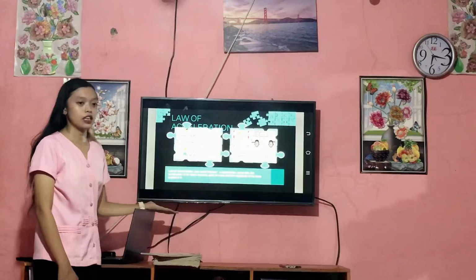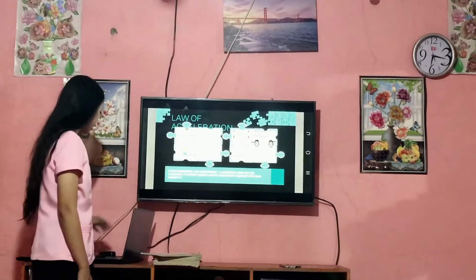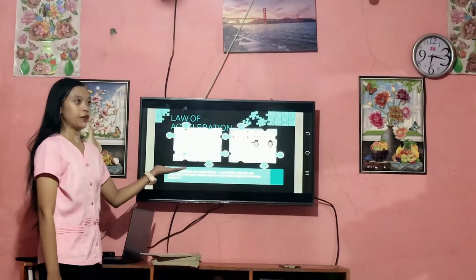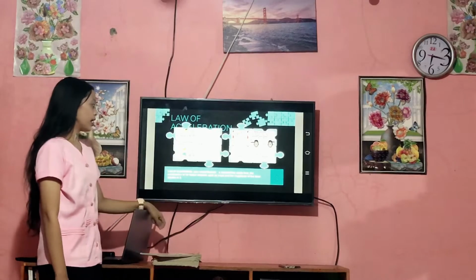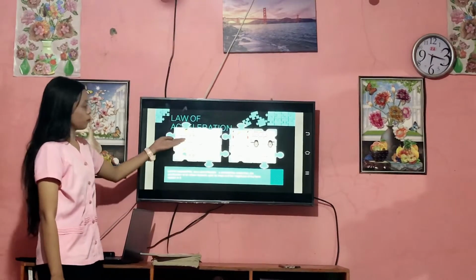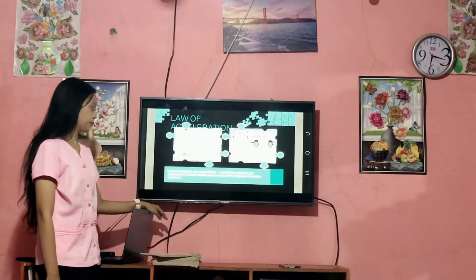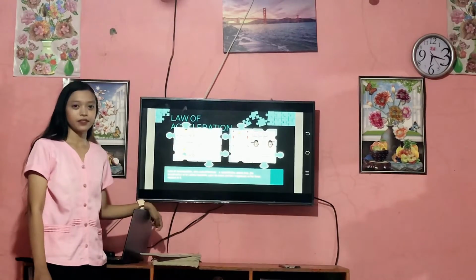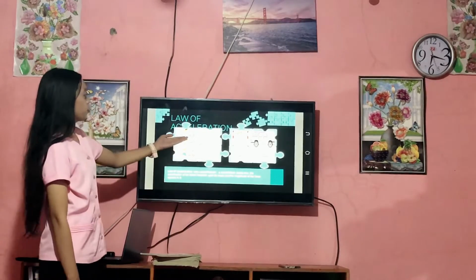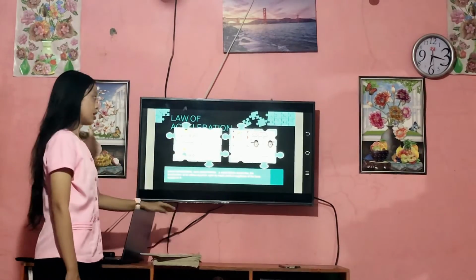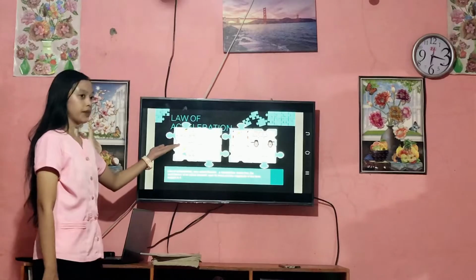In this picture, what can you infer? Which one has greater acceleration? This boy being pulled by two persons or this boy being pulled by one person? Giselle? Correct. The one pulled by two persons has greater acceleration because it has greater force applied to it.